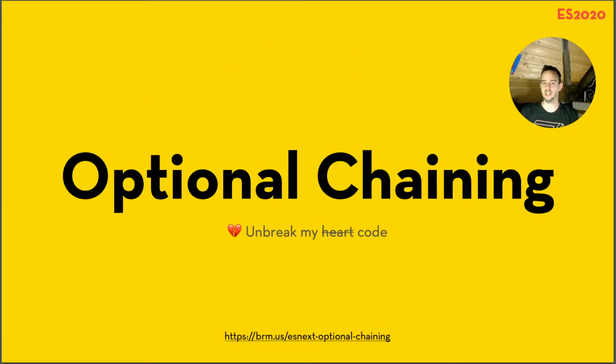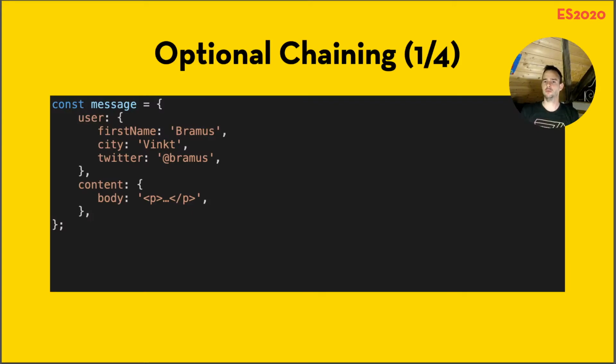Then optional chaining, this is one of my favorite proposals and I'm very, very glad to have seen it land in ES 2020. So here's an example. We have a message with a user and a content on there, and the user also has a few properties.